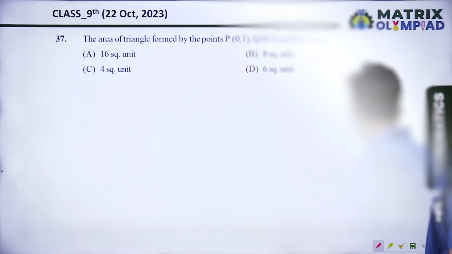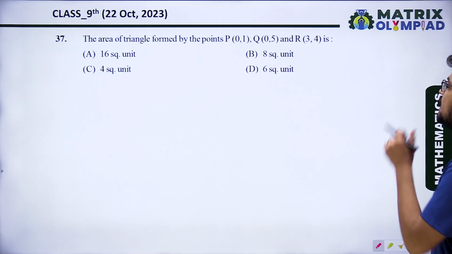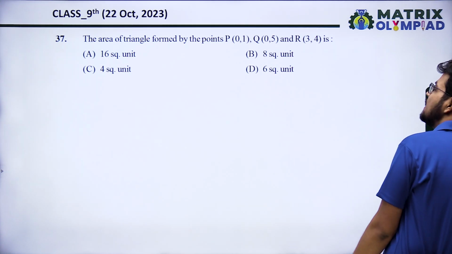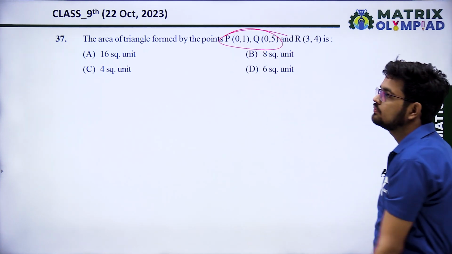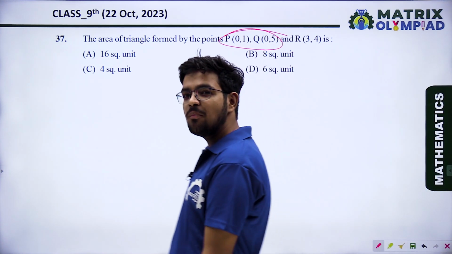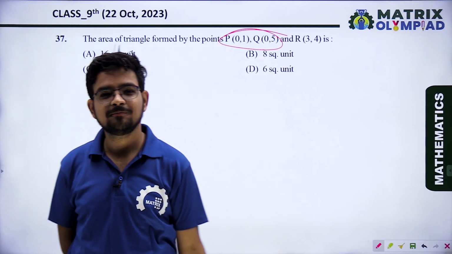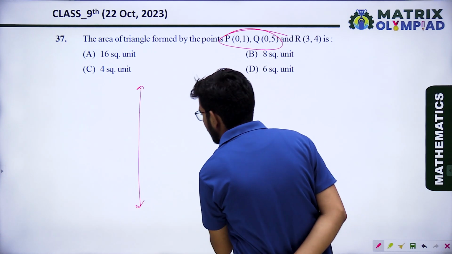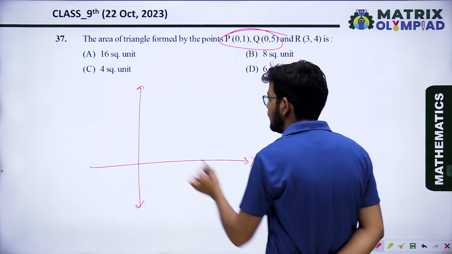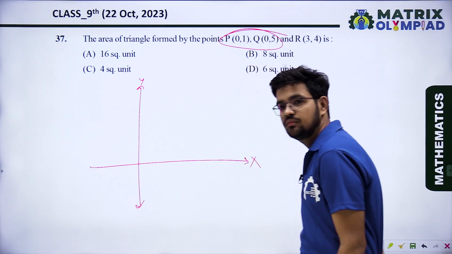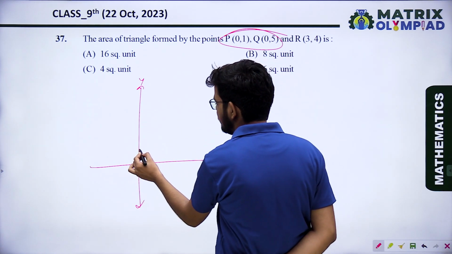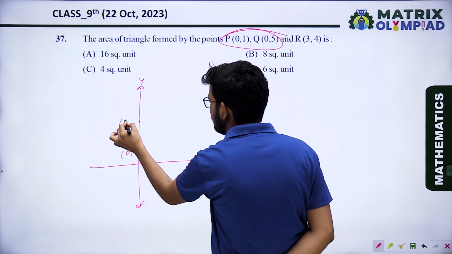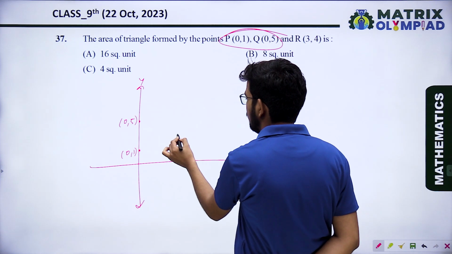Option C. The area of the triangle formed by the points P (0, 1), Q (0, 5) and (3, 4). P (0, 1) and (0, 5), both the points are lying on the same axis. Now we will use the fact of the Cartesian plane. In the Cartesian plane, this is the x-axis, this is the y-axis. So (0, 1) is lying somewhere here, (0, 5) is lying somewhere here, and (3, 4) is lying here.